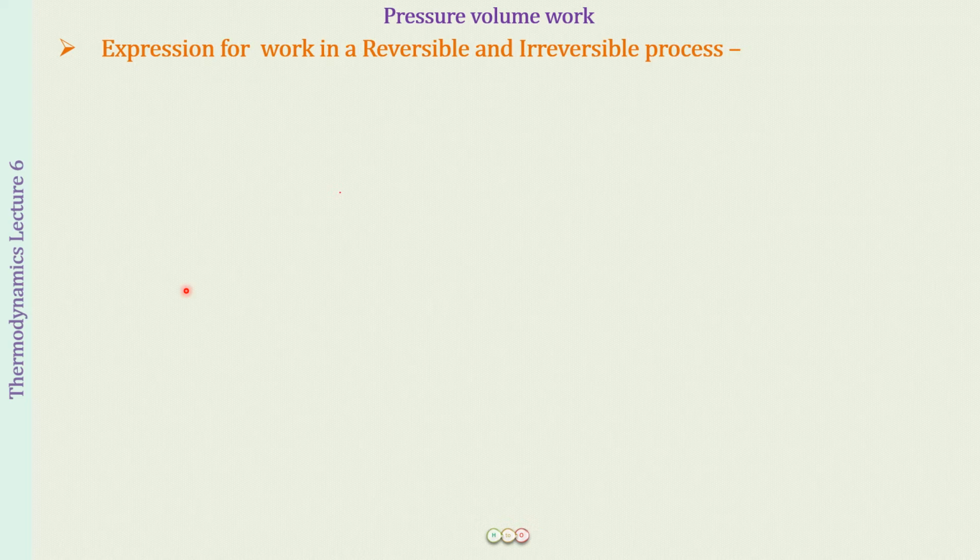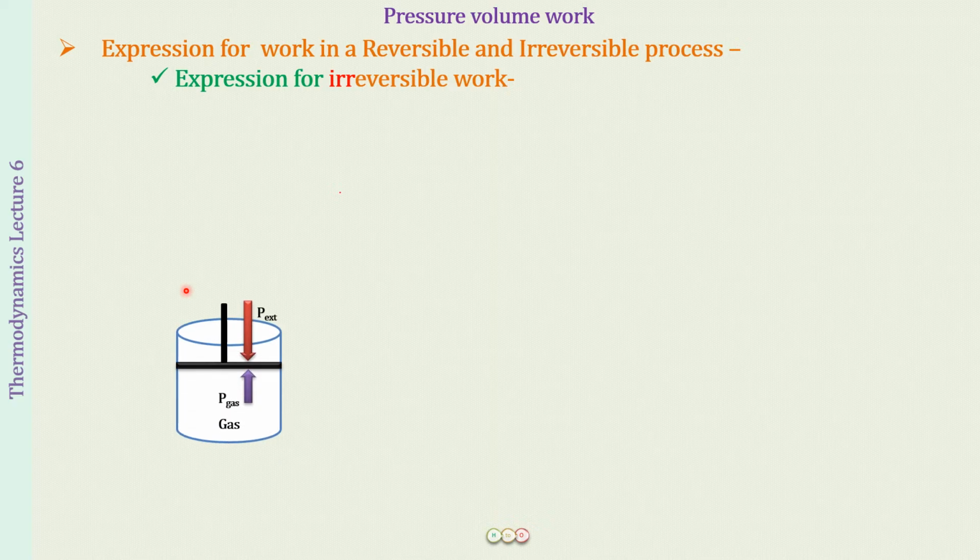So first of all, we will be deriving an expression for irreversible work. What was an irreversible process? I hope you all remember. While describing the reversible and irreversible processes, we took the example of an expansion that was happening when we were removing some sand from above the piston. Now we will do it the opposite way around. We will take the example of a compression.